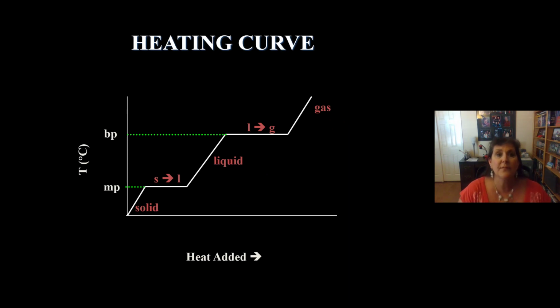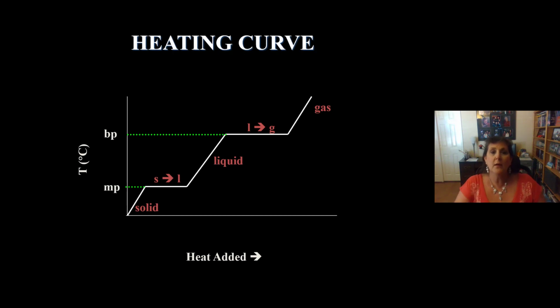Here is another example of a heating curve. Just a little bit different representation, but it's the same thing. In the corner of the graph, where we're as cold as we can be, which would be negative Celsius and Fahrenheit and 0 Kelvin, we have a solid. As we add heat, we slope up that solid until we reach the melting point, and then we flatten out. Solid turns to liquid as we're melting, melting, melting.